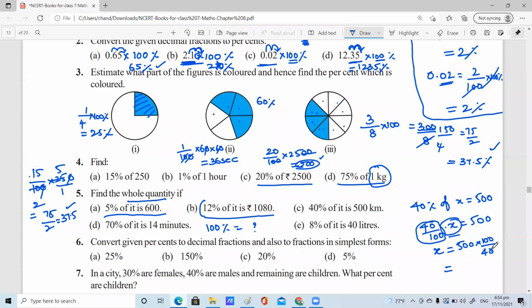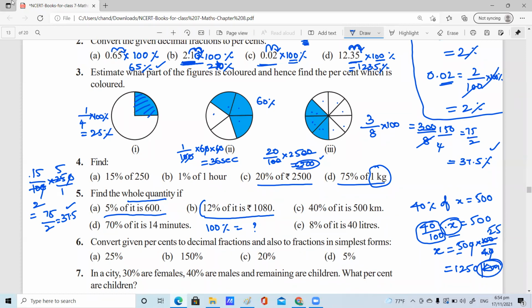So 0, 0, or else 0, 0. Cut. 4 ones are 4. For 25 times: 25 twos are 50, 25 fives are how much? 125. 125. 1,250. Right. Like that you can find out this is kilometers today.